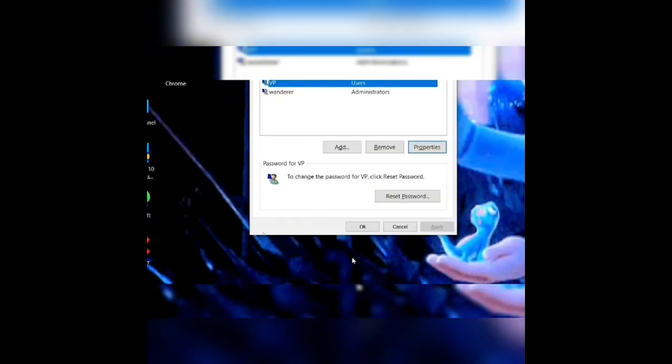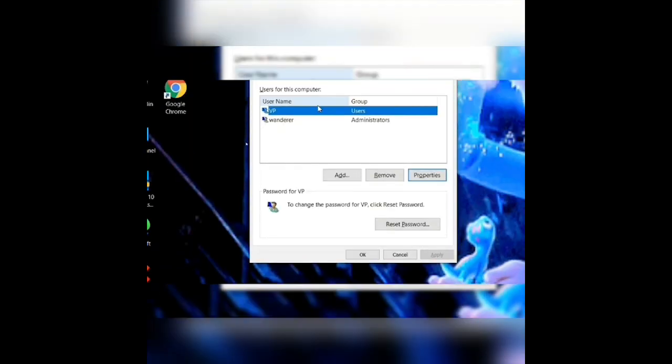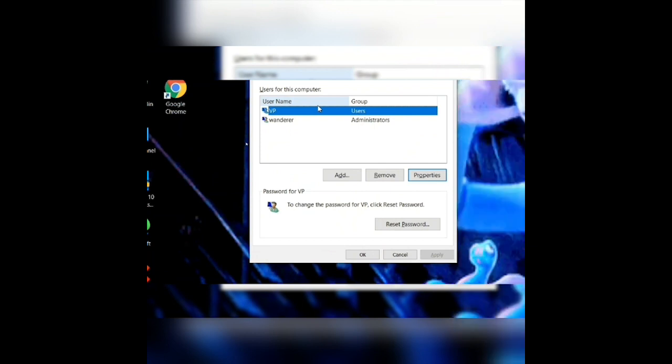Now your PC or computer is ready to block all kinds of malware. Hit OK. Then a pop-up message comes saying you must sign out and sign back in. After you do that, your PC is protected against malware attacks.